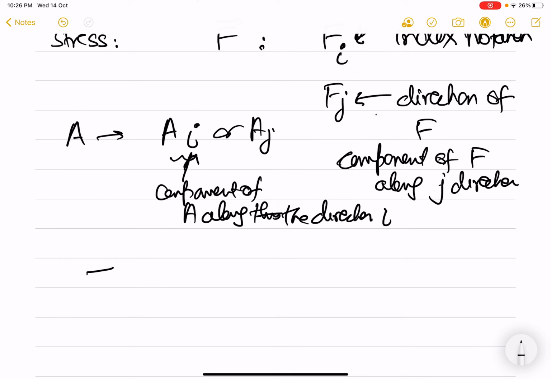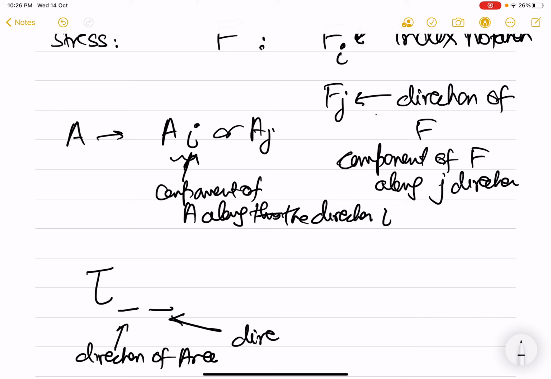So we will write stress with two subscripts. One subscript will give me the direction of area, and the second subscript will give me the direction of force.